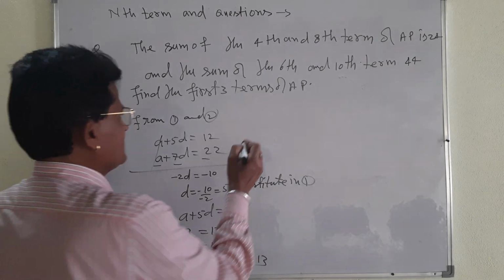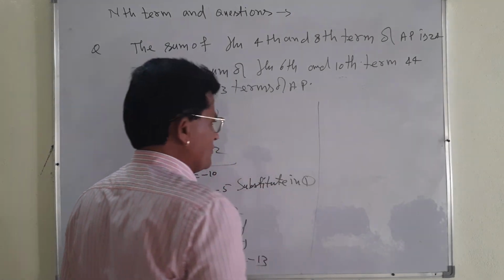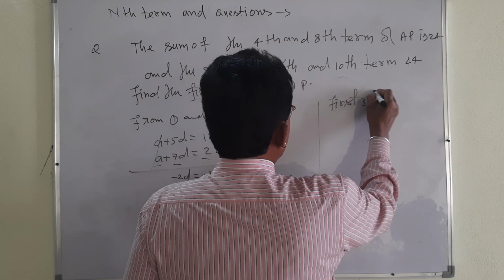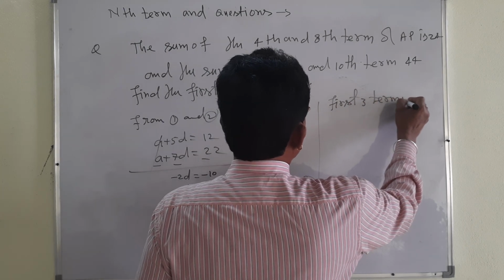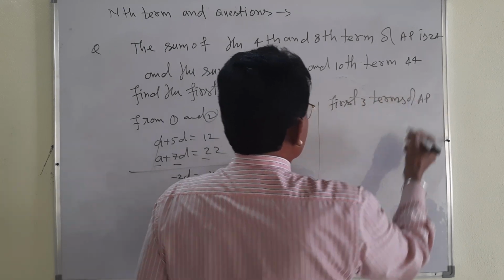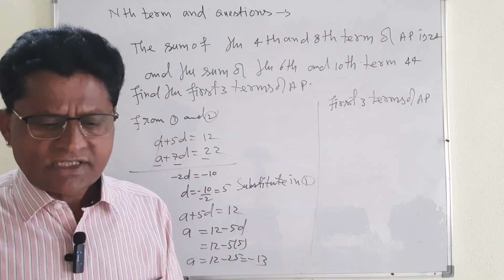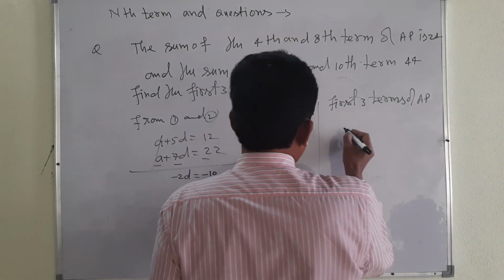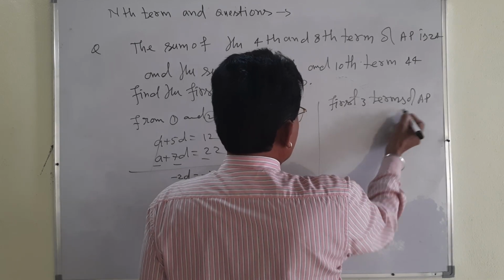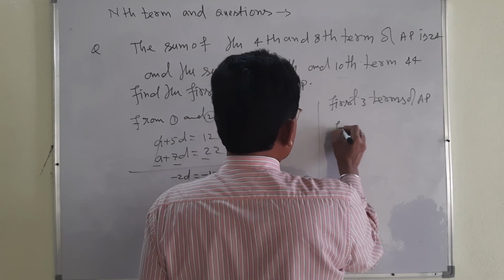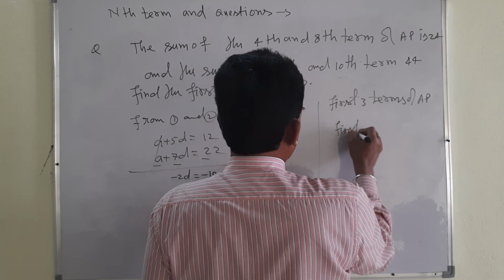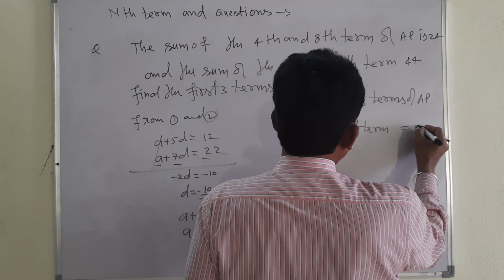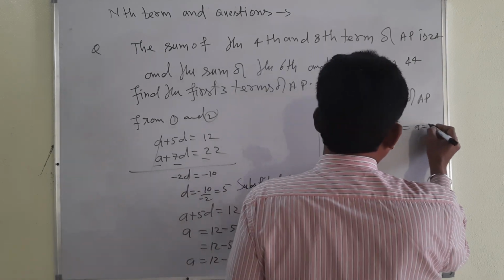Now the first 3 terms of AP. What will be the first 3 terms of AP? See, first term, that is a. a means minus 13.